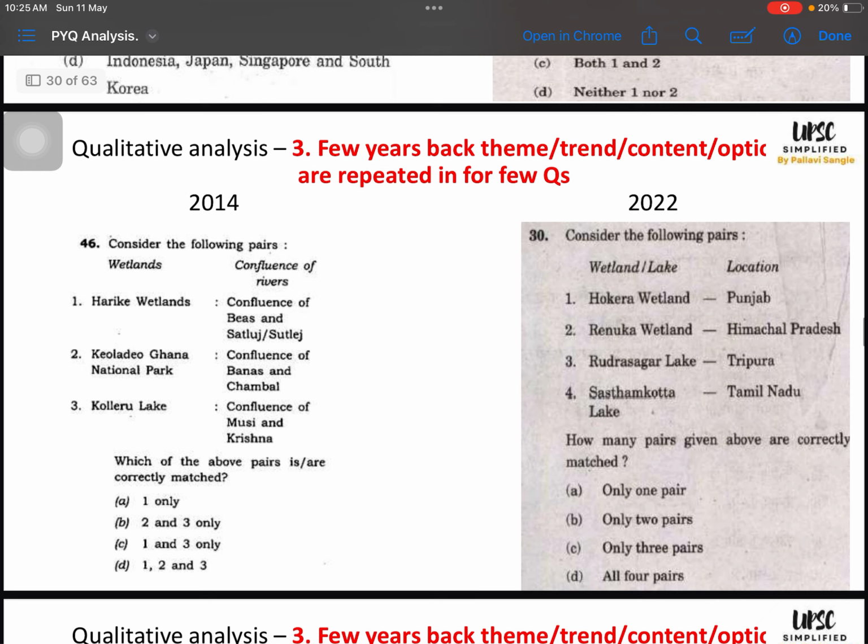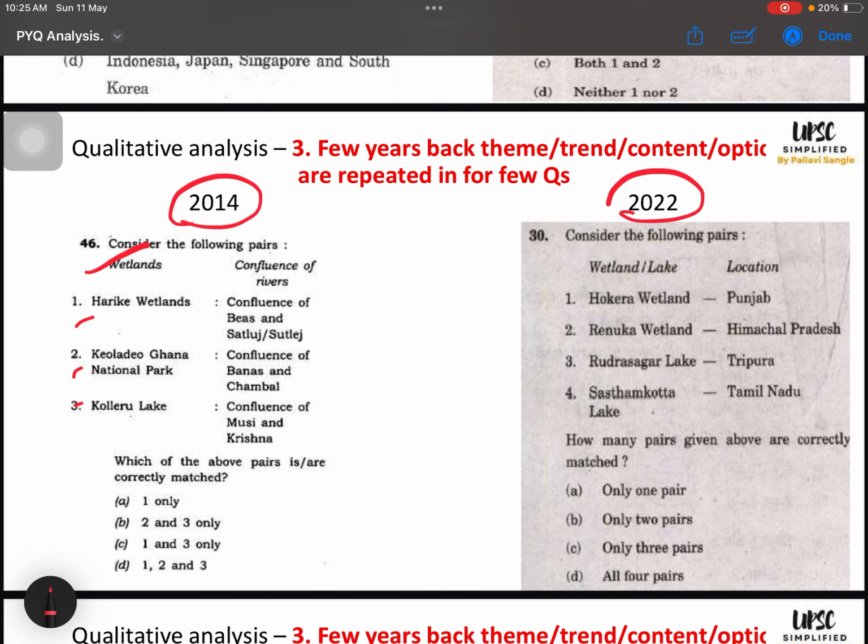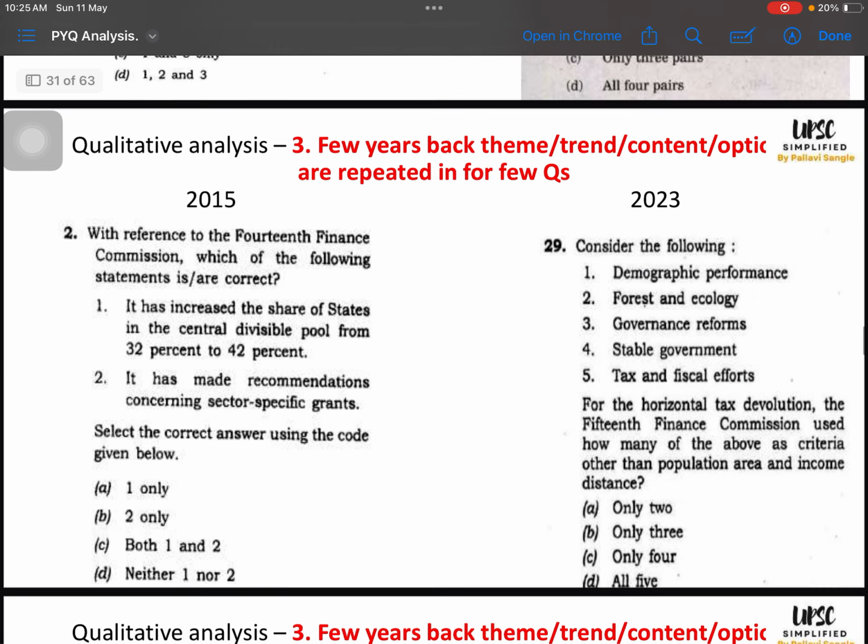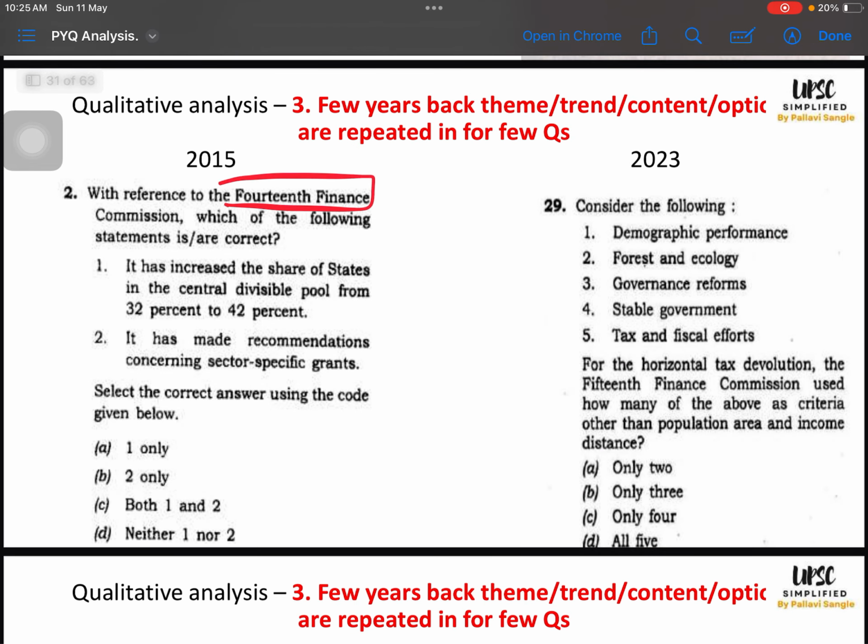In 2014 they asked about wetlands. This is a constant theme of UPSC. In 2022 they asked about wetlands. They have given wetlands and they have given location. In 2015 they asked about the 14th Finance Commission. See, this is a very beautiful question. In 2023 they asked about the 15th Finance Commission.